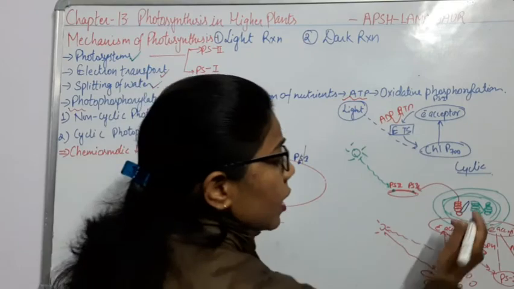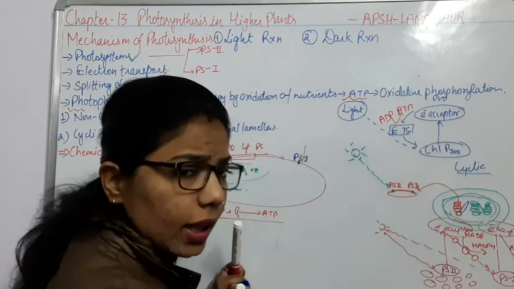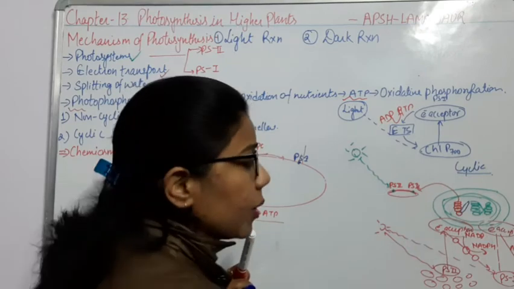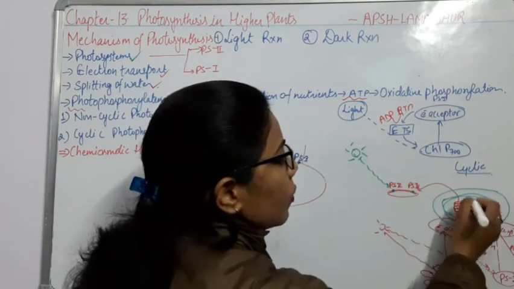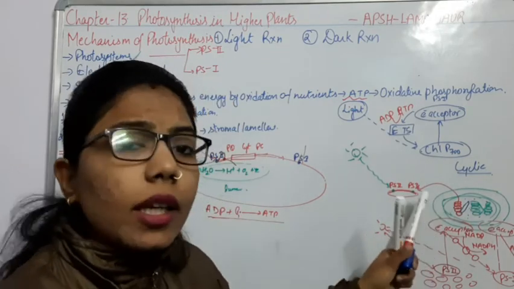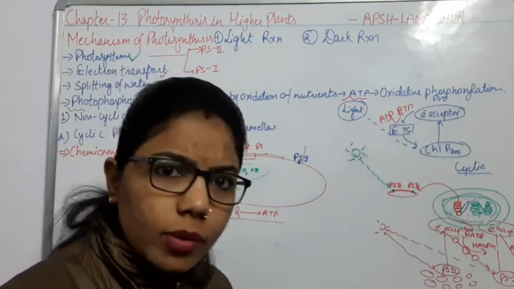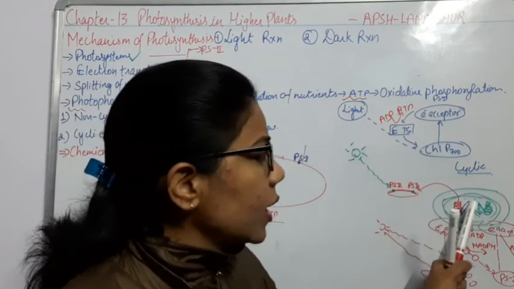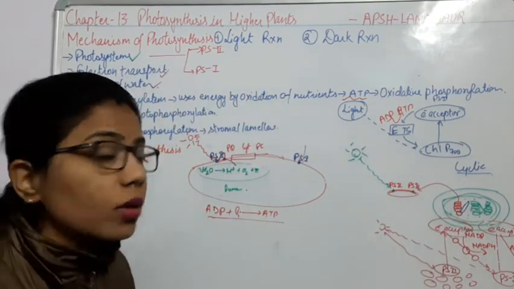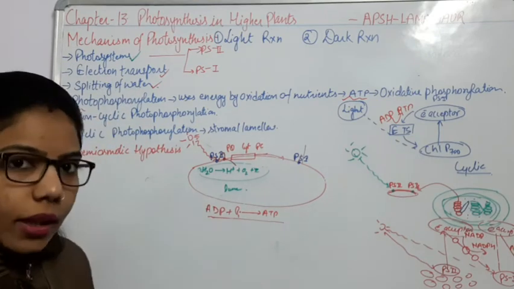So what is happening here? There is only a single thylakoid, and this single thylakoid is known as the stromal thylakoid. Why? Because it is present in the stroma of the chloroplast. And these are what type of thylakoids? They are the granal thylakoids. Two types of thylakoids, granal thylakoids as well as stromal thylakoids. And the stromal thylakoids are also known as the stromal lamellae, right?